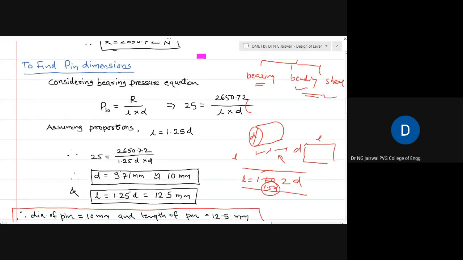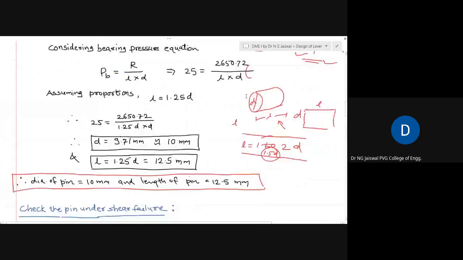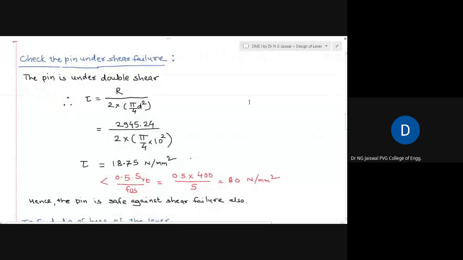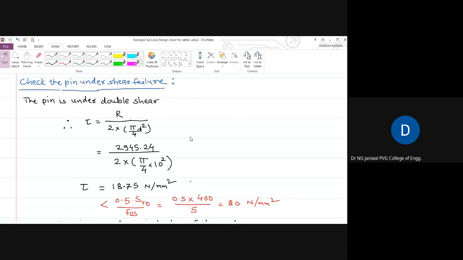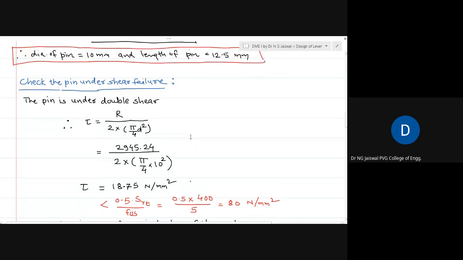You can try the equations of bending and shear. You will get that the induced bending stress or induced shear stress will be less than the respective permissible stresses. That's my experience: if you use the bearing pressure equation, then that pin will always be safe in the other 2 types of failures. Accordingly, the other failure is also to be cross-checked. The cross check is shear failure. Now when you say shear failure, the equation is tau is equal to force divided by cross-section area.